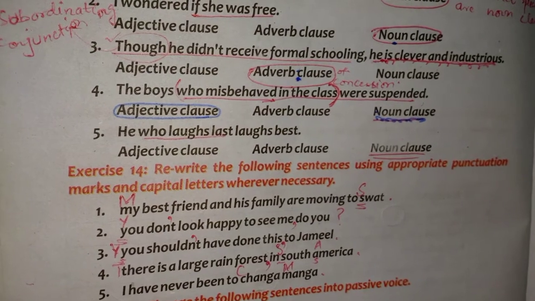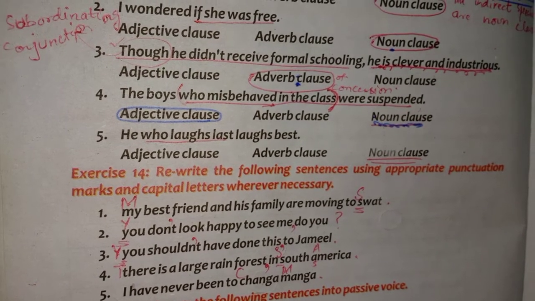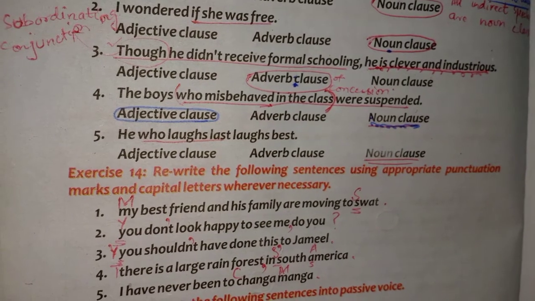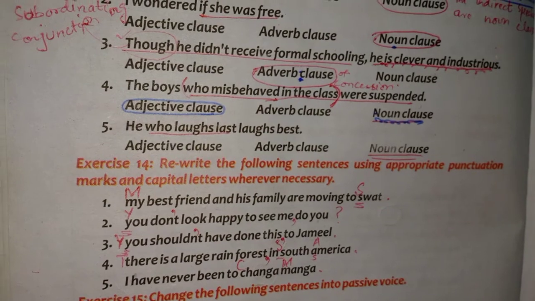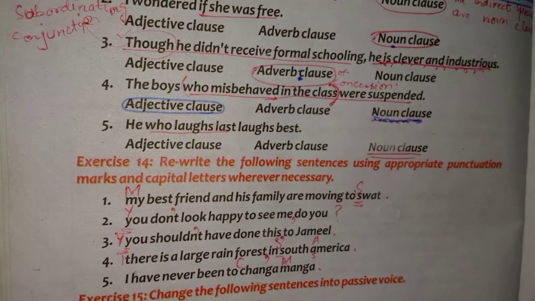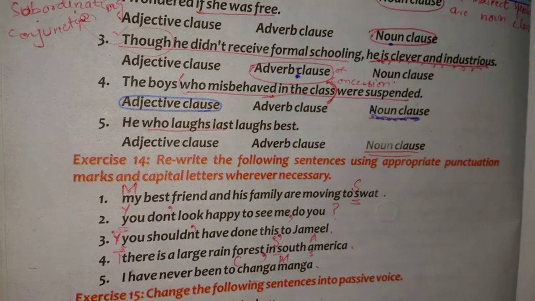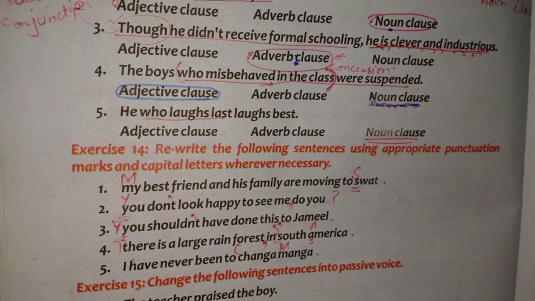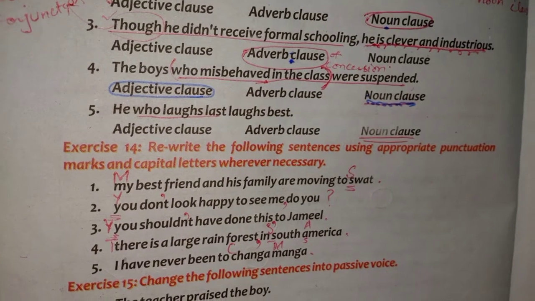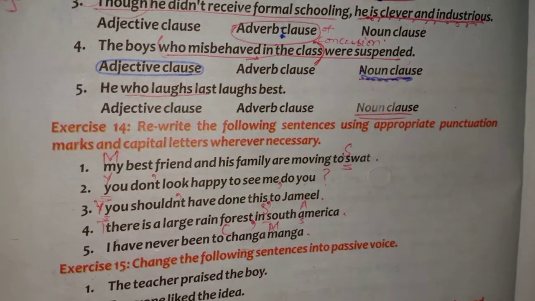Part 5. He who laughs last laughs best. Who laughs last is a clause over here. Adjective clause, adverb clause, noun clause. So here the correct option is noun clause. Clear?